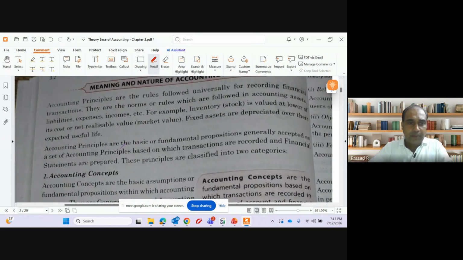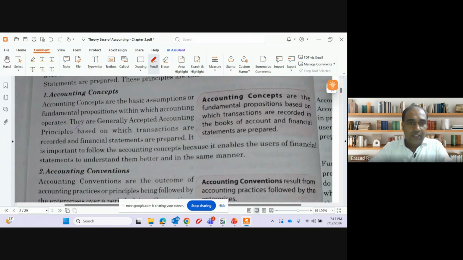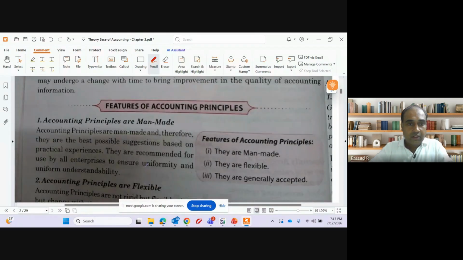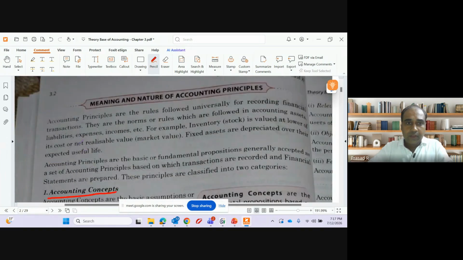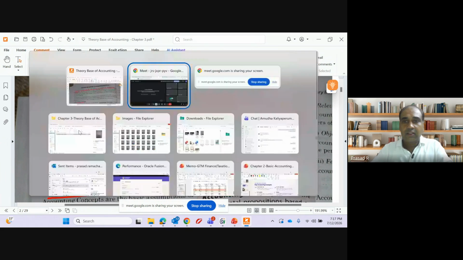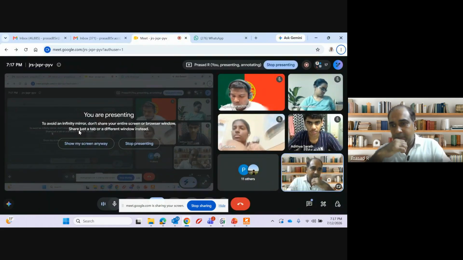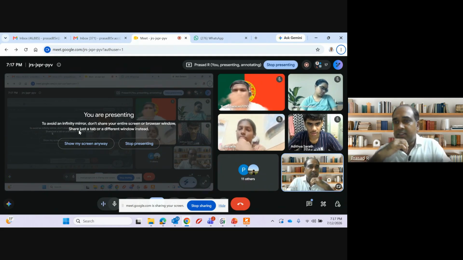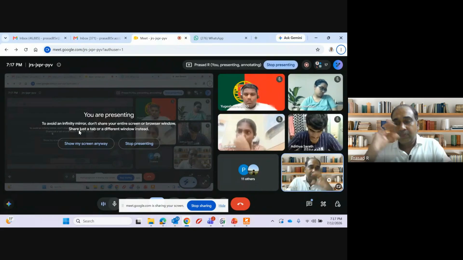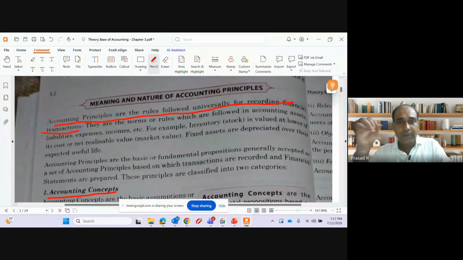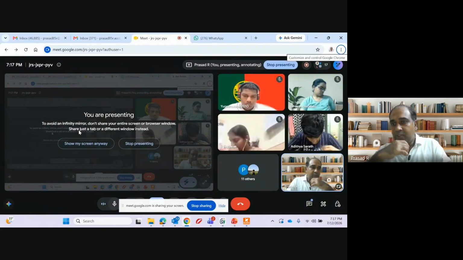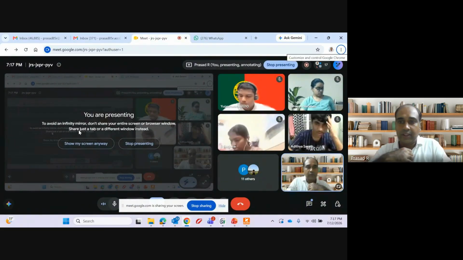Meaning and nature of accounting principles. See, now there is the accounting concept, and there is the accounting convention. What is an accounting principle? Accounting principles are the rules followed universally for recording financial transactions. See, whether it is India, US, UK or Singapore, there are certain accounting principles which have to be followed when we do accounting.